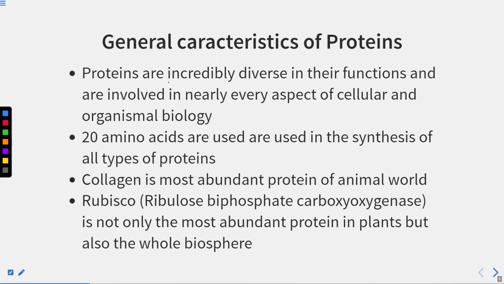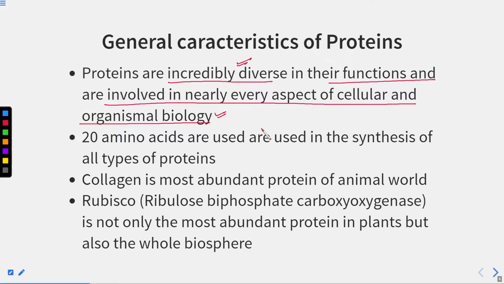Proteins are incredibly diverse in their functions and are involved in nearly every aspect of cellular and organismal body. Incredibly diverse means every protein has its own particular structure, and every protein performs a particular function. So in respect of function also, they are very diverse.